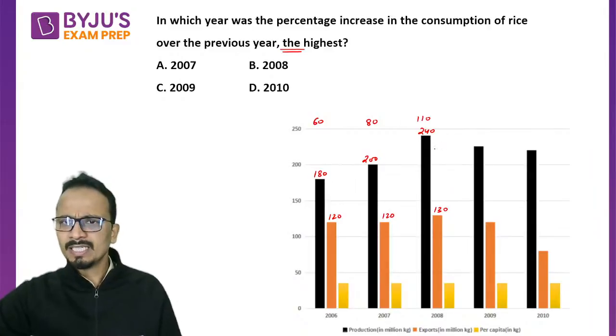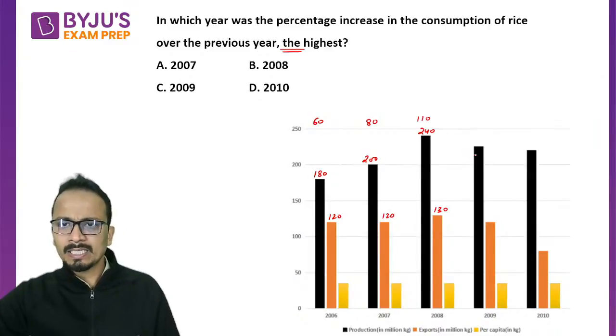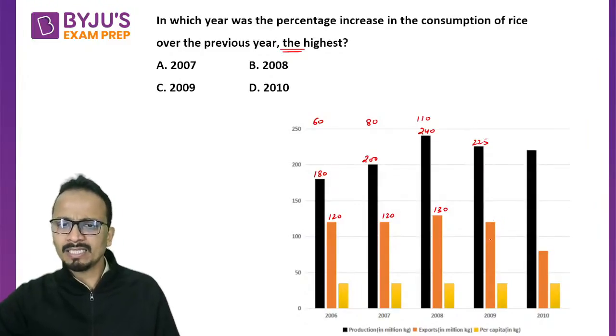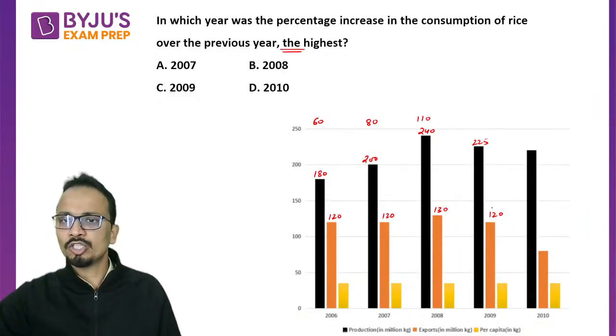Now moving ahead, in this case, production is, I can say, 225, somewhere between here, or you can take 230, and the exports are 120. So here the value is 105.